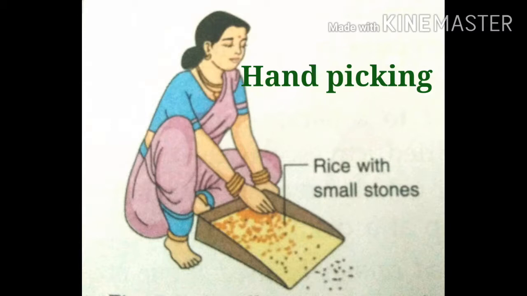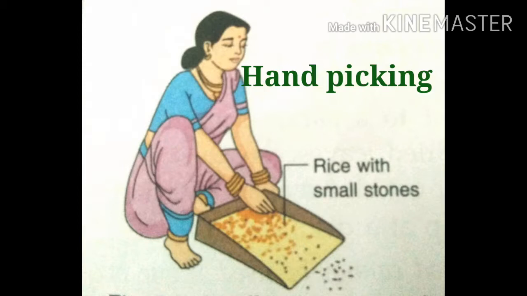This method is used to separate substances that are different in size, shape or color.